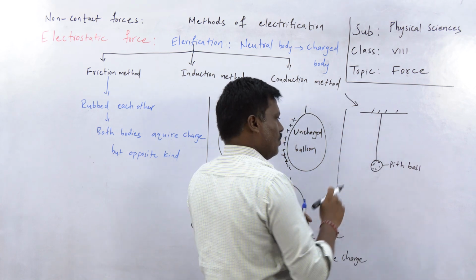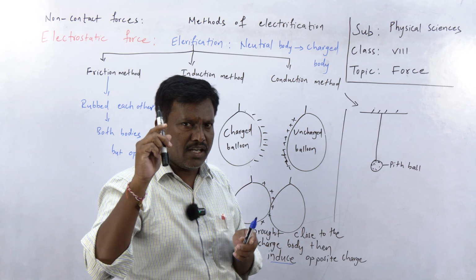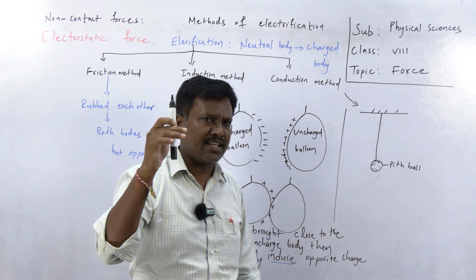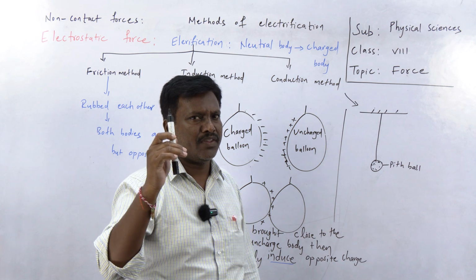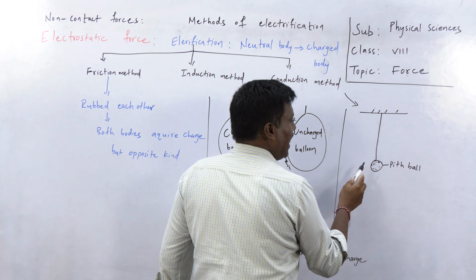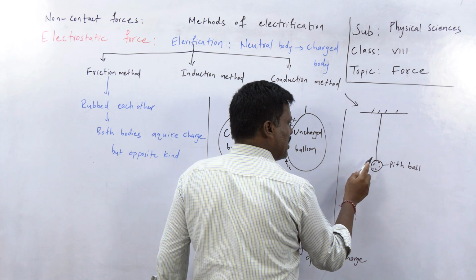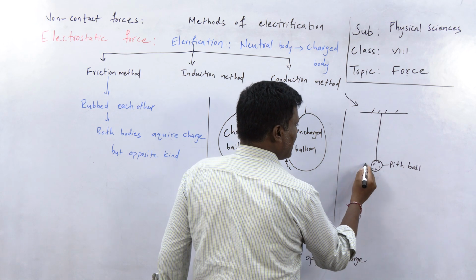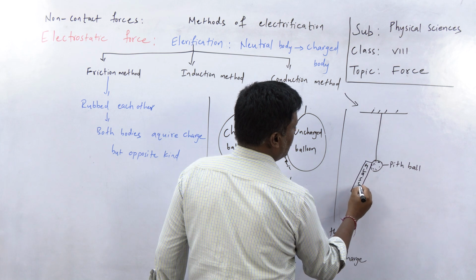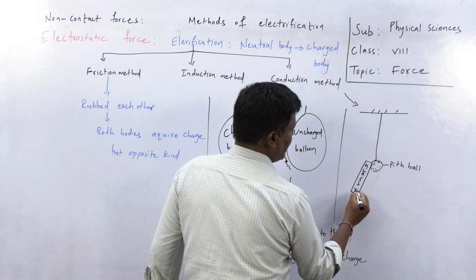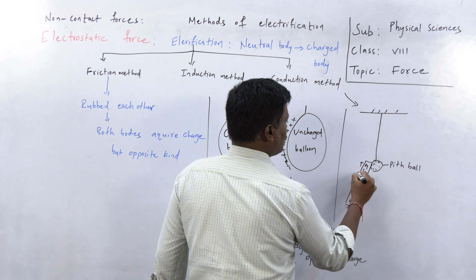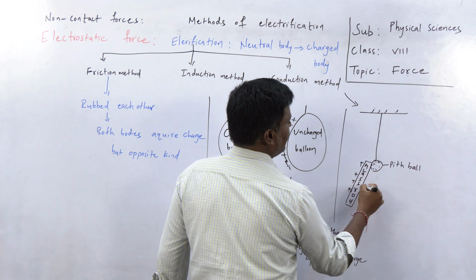Now I have a glass rod and a silk cloth. I rub the glass rod on the silk cloth. This glass rod got positive charge. I bring this glass rod near the pith ball, and bring it into contact with the pith ball. The glass rod has positive charge on its surface.